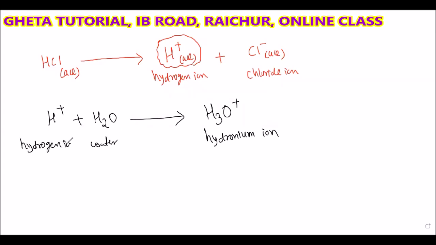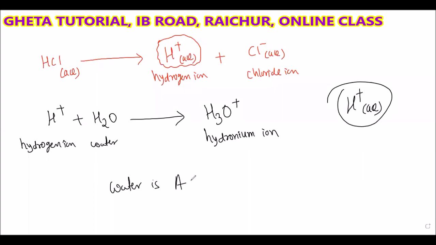So when the hydrogen ion reacts with water, because this hydrogen ion is aqueous, meaning water is present, the H plus ion again reacts with water and gives the hydronium ion. So whenever water is added to any acid, it forms H plus ion, or we can write H3O plus ion.